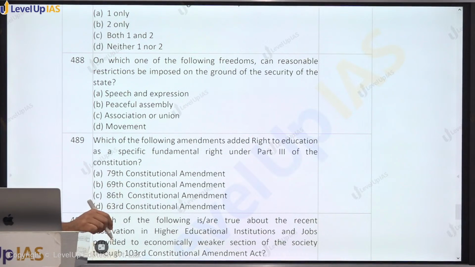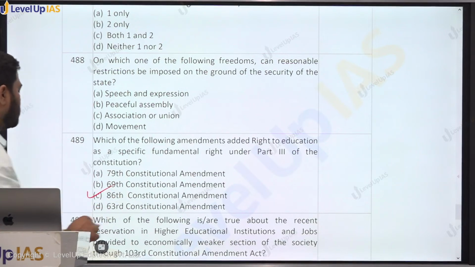Which one of the following amendments added right to education as a specific fundamental right? This is a very easy question. 86th Amendment.